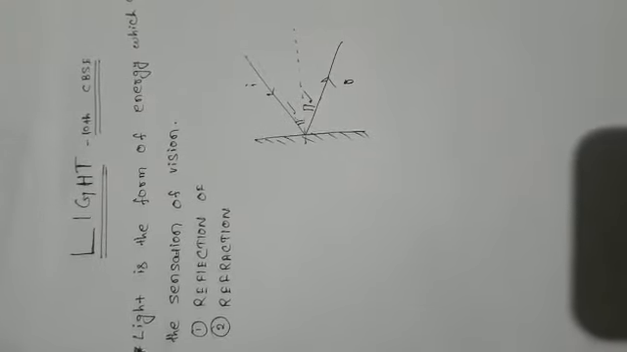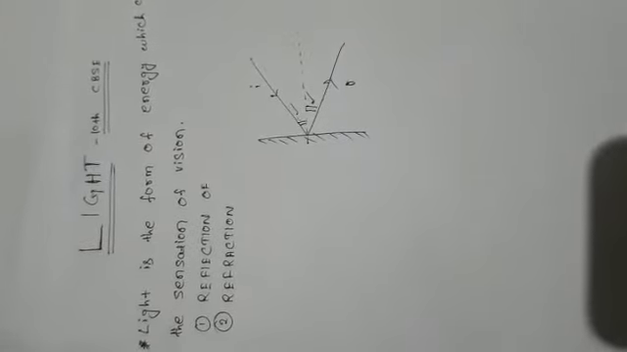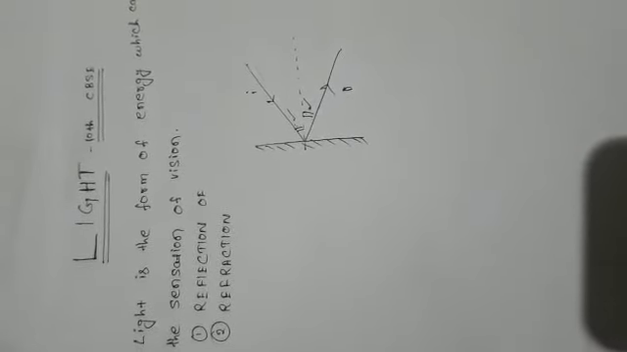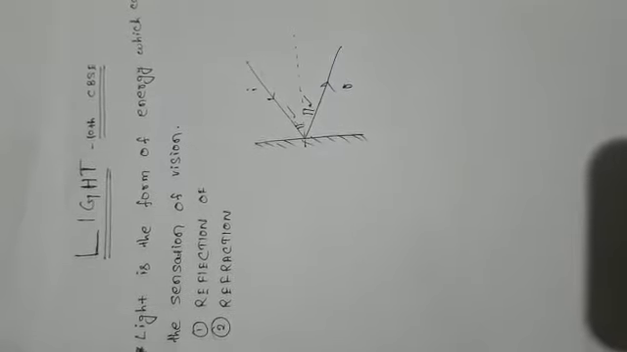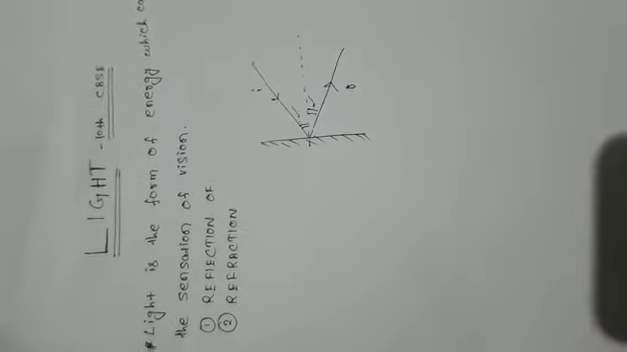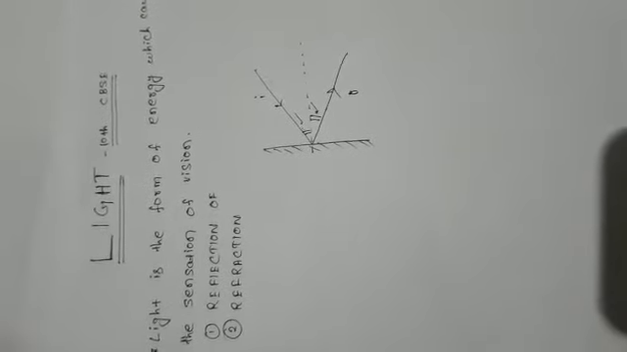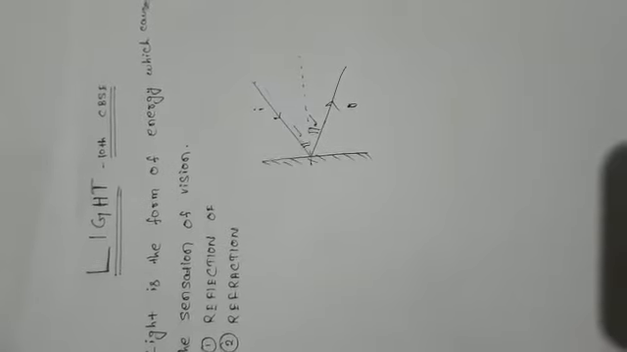Hello students, now I will explain you a very important topic in science. It is called light. It is also called optics. Study of light is called optics. So first thing we have to know what is light. The common or basic definition of light is a form of energy which causes sensation of vision.